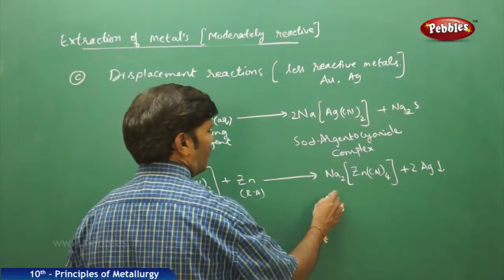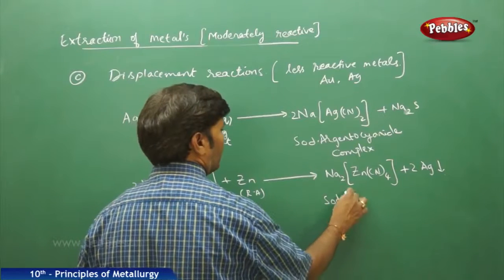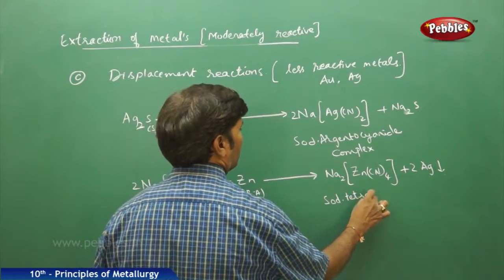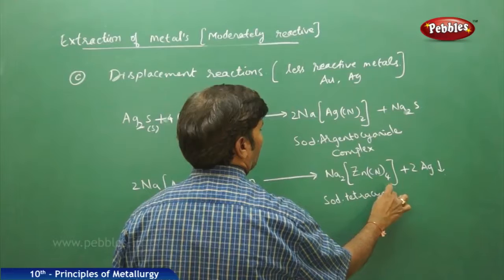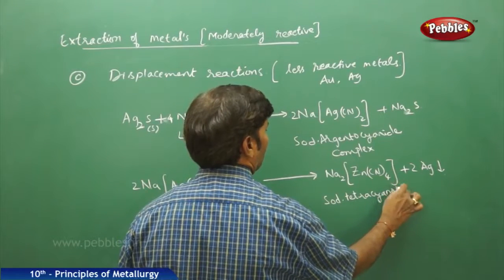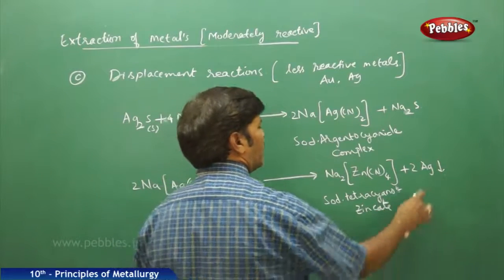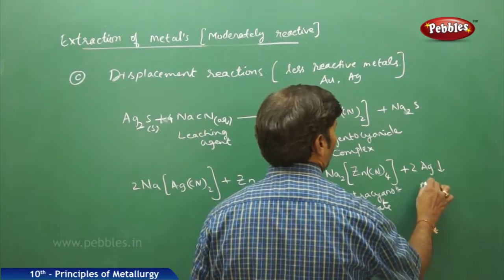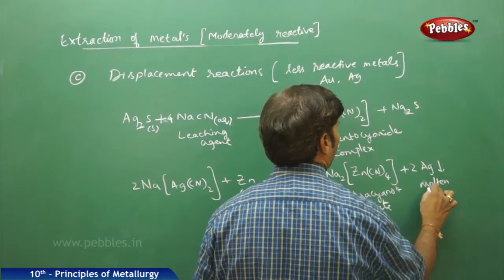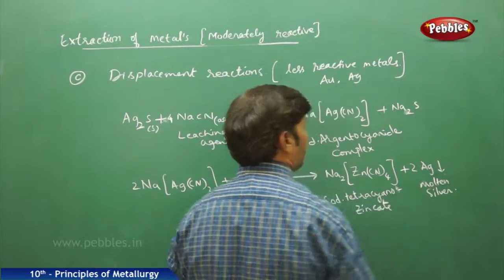This is sodium tetracyanozincate, and this is the metallic silver, molten silver, which is obtained.